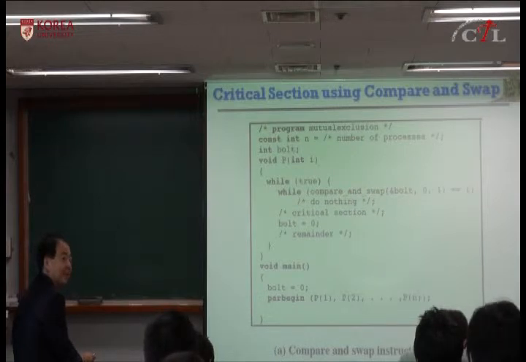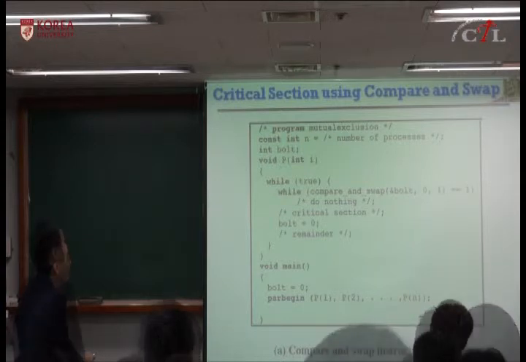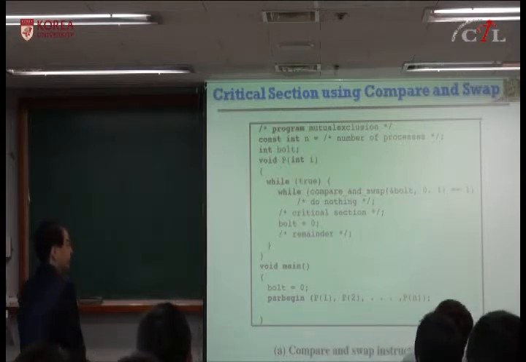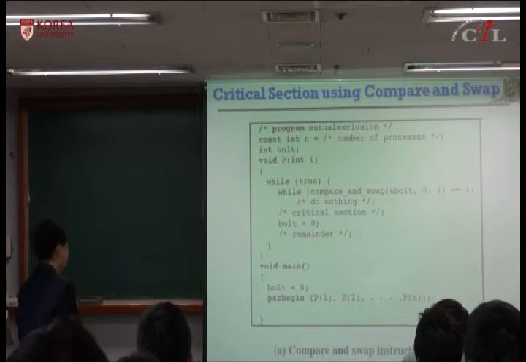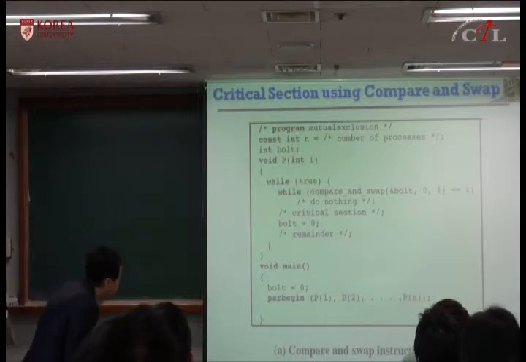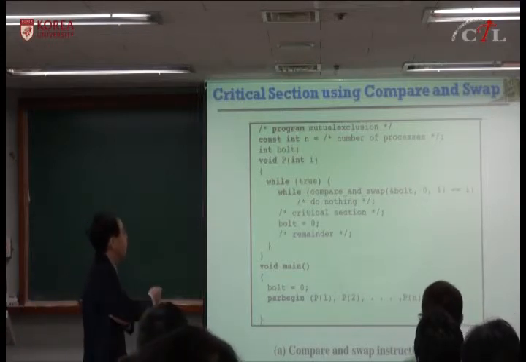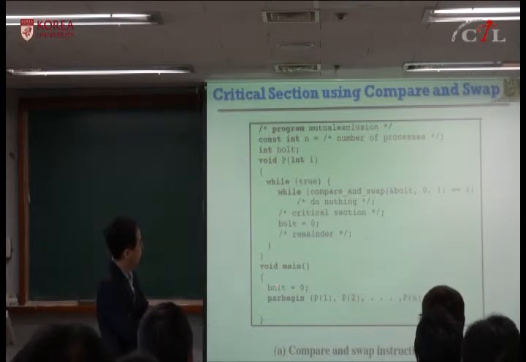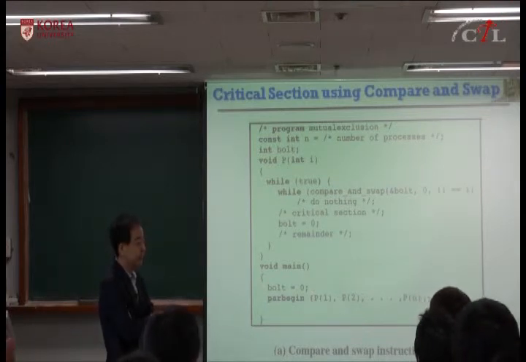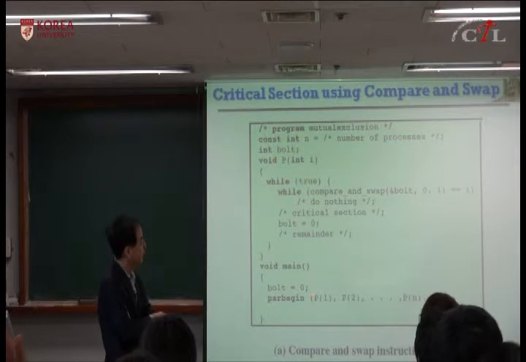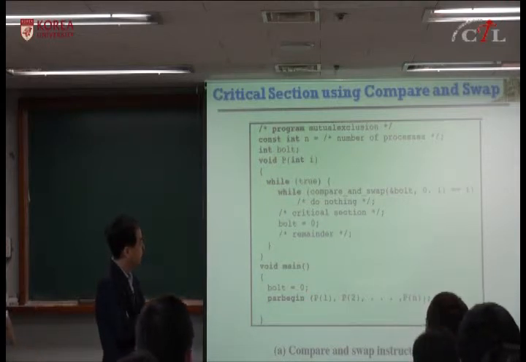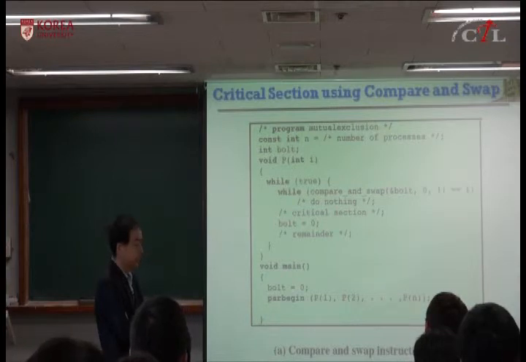Confused? Let me try to give you another explanation. This variable, the shared memory location, is initialized at 0, and everybody is trying to access this location at the same time.